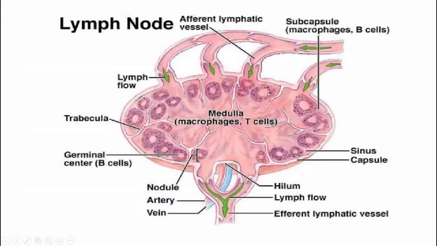See, in the outer cortex, these are the spherical nodules, and you will find a lighter area, which is the germinal center, and it is here that the proliferation of B lymphocytes takes place. See, the germinal center for the proliferation of B cells. This all is the outer cortex having spherical nodules which consist of densely packed B lymphocytes.